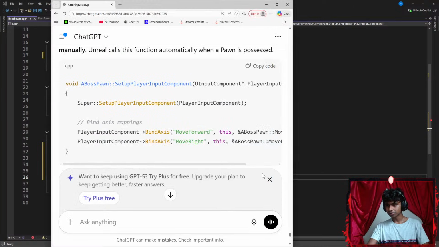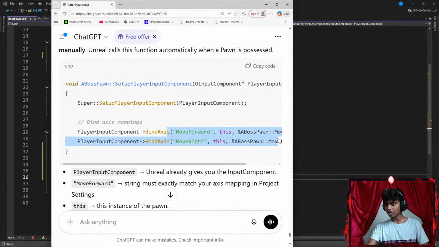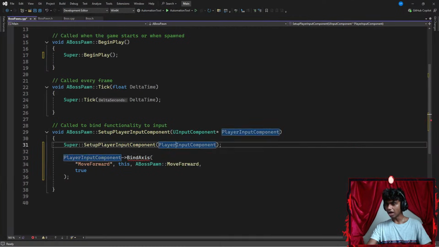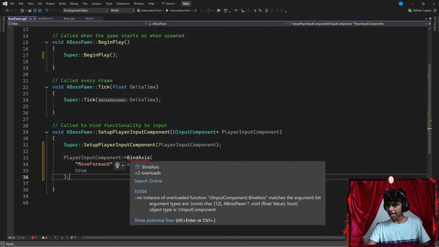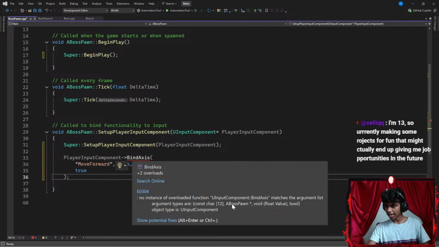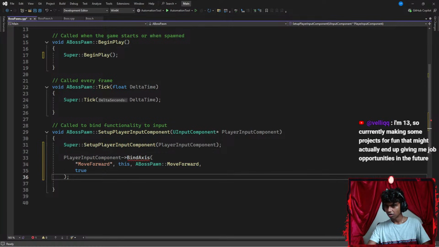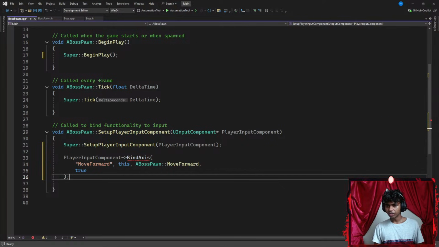Okay, that's it. Let's see. My bind axis is a method. I did this though, bind axis mapping. I have player input component. Oh, I could have just copied this. Okay, why typos? Bind axis. No instance of overload function matching the argument list. Did I make a typo or something here? Because I feel this is correct.